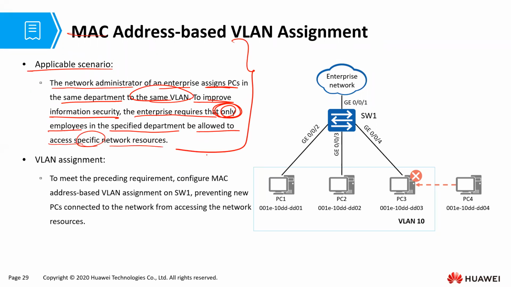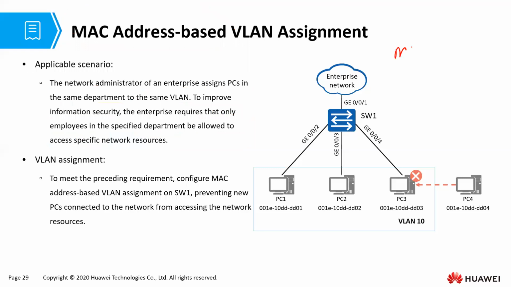To solve that problem, the best solution is going to be MAC address-based VLAN assignment. To meet that requirement, configure MAC address-based VLAN assignment on switch 1. So, what are we trying to implement here? We are implementing mobility together with what? Security. In fact, this is the benefit of MAC VLANs.